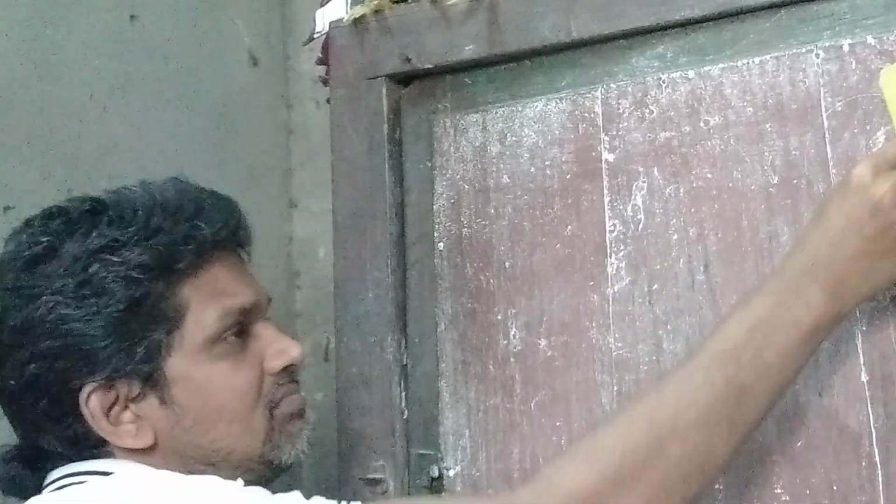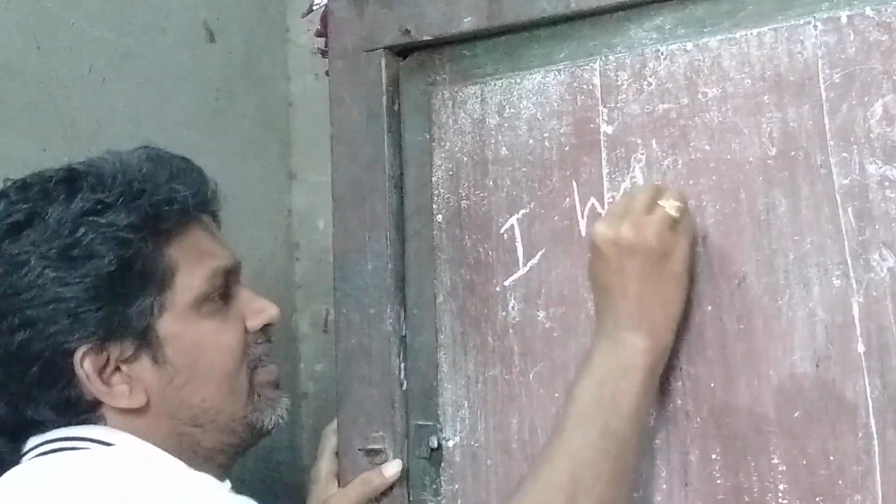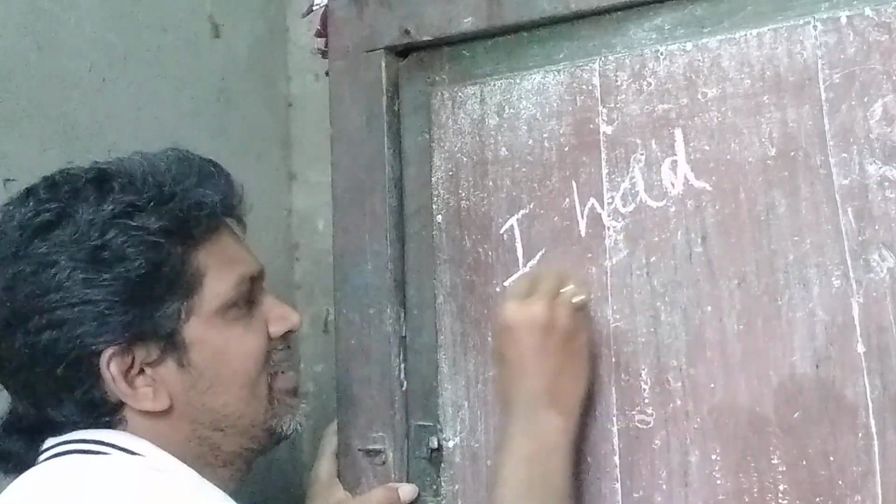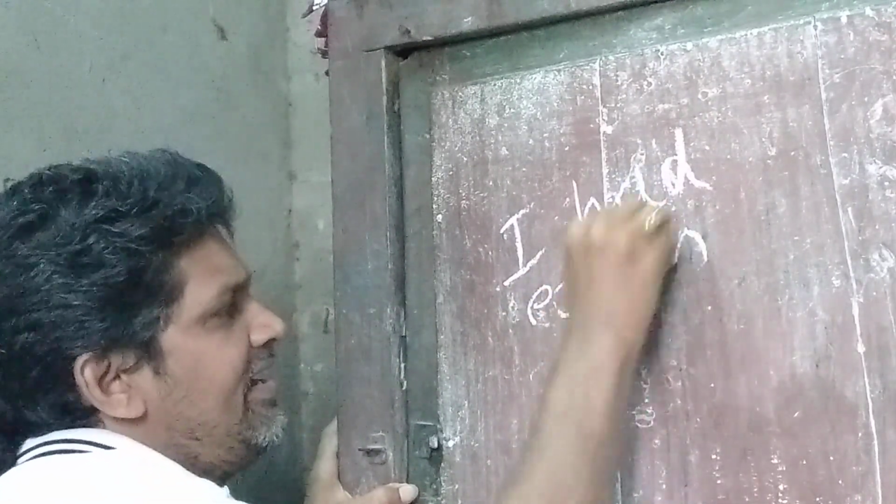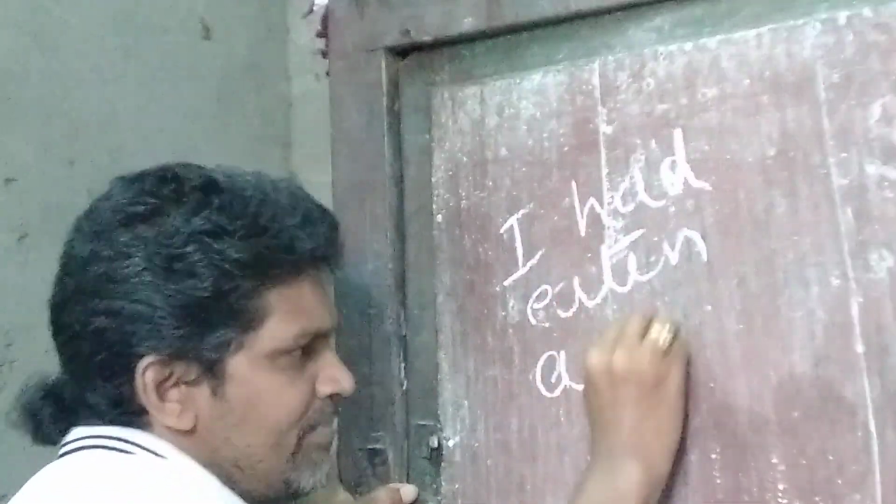Now coming to the perfect tense. Past perfect tense. I had eaten a mango.